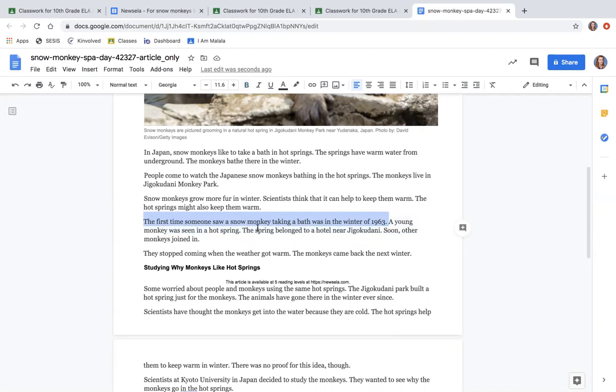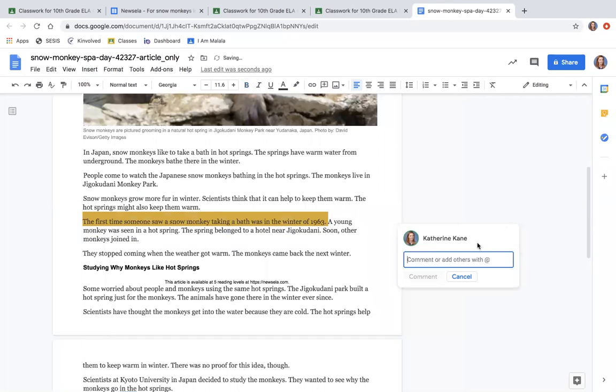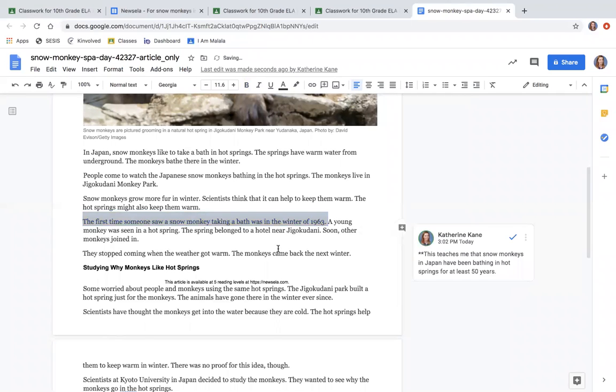I think this first sentence about how long ago monkeys started to take baths was really important. So I am going to put a star, and I'm going to say this teaches me that snow monkeys, can't spell, in Japan have been bathing or taking baths in hot springs for at least 50 years. This stands out to me. So I highlight it, I add a comment, and I annotate with a star.